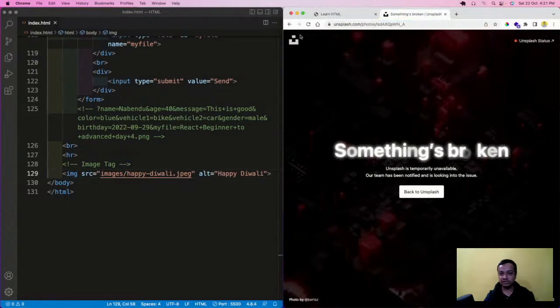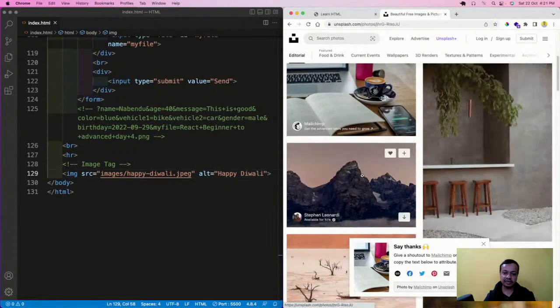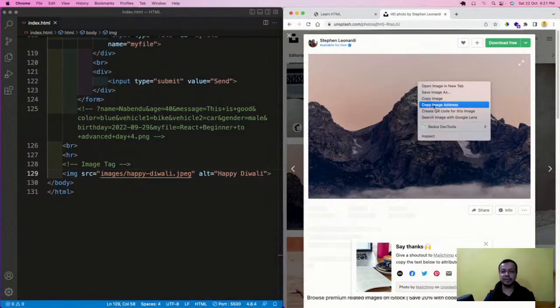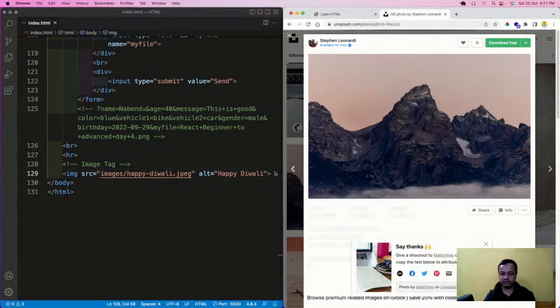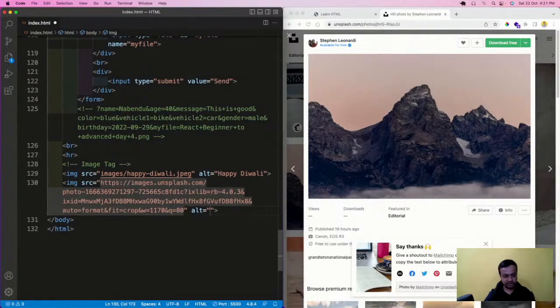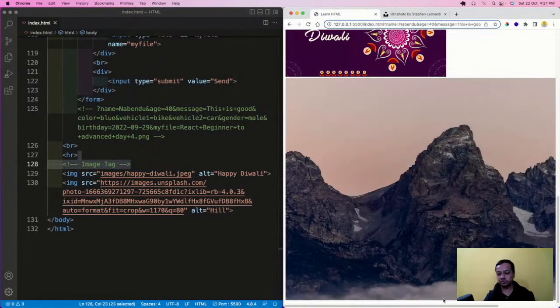Maybe Unsplash is broken, but I think I can take this one. There's another way: right click and copy image address. You can do this in Google also, for every image. I'll go here and write img src and paste it. It will be something big, like a hill. I will save it, and the big hill is shown.